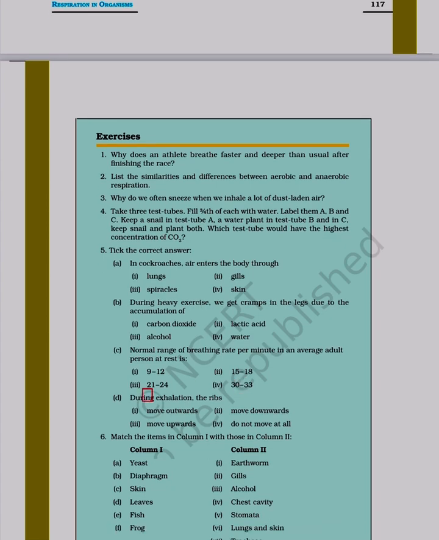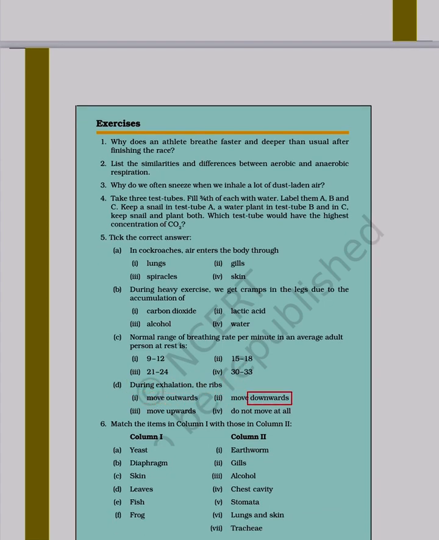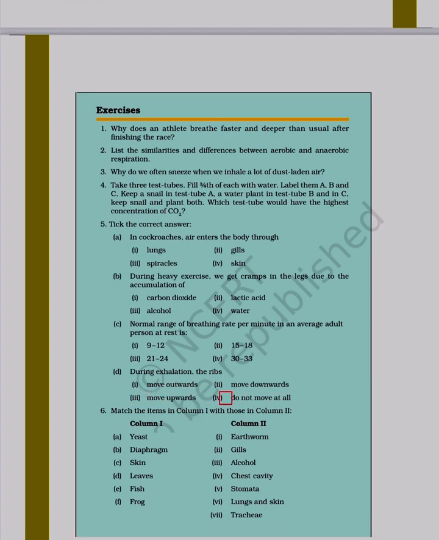4. 30 to 33. D. During exhalation, the ribs 1. move outwards. 2. move downwards. 3. move upwards. 4. do not move at all.